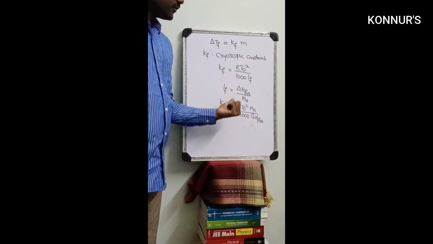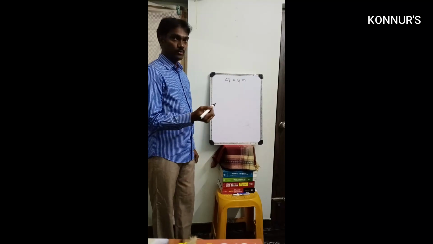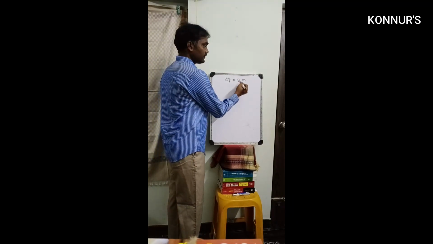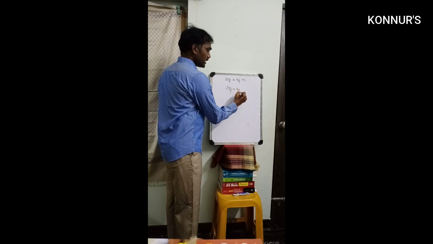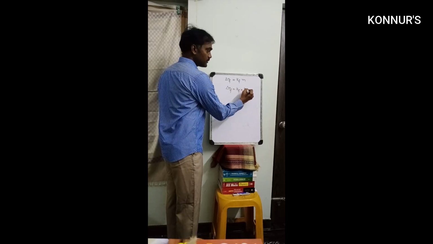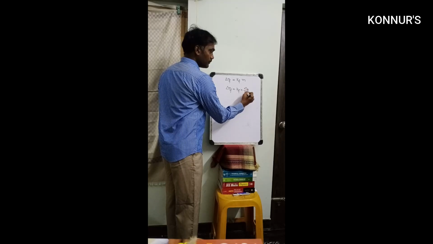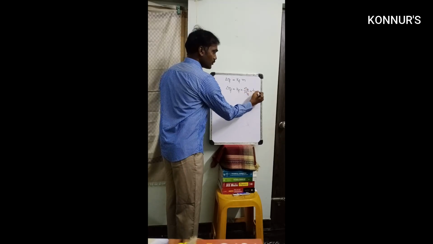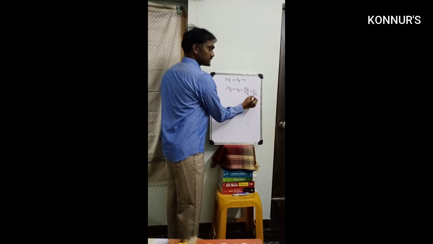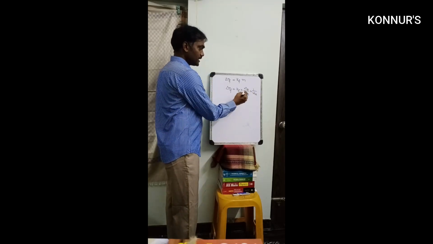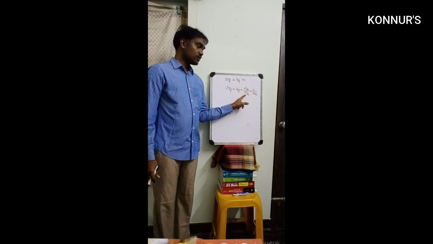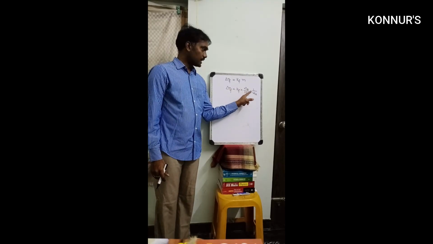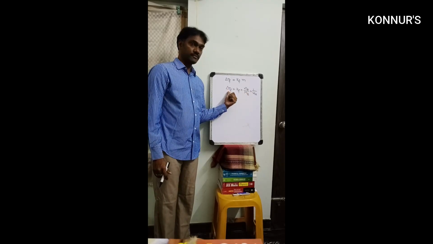See, these are useful in problems. Now, one more we will see. Delta TF equals KF into m. Expanding the molality, delta TF equals KF into molality. Molality means weight by molecular weight of solute into 1 by WA, the solvent weight. In this formula, all values will be provided, and they will ask about the molecular weight. Otherwise, they will ask delta TF.